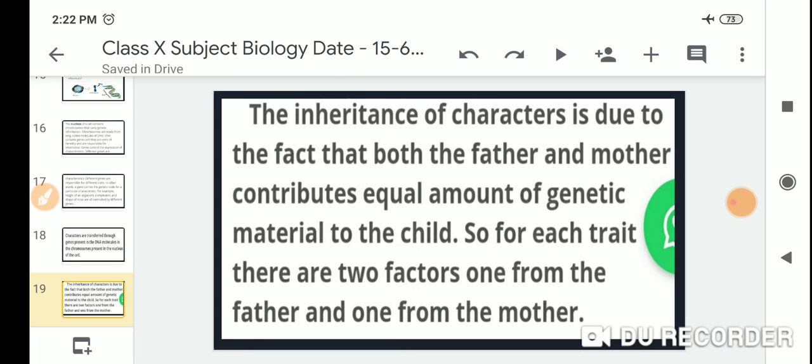The inheritance of characteristics is due to the fact that both the father and mother contribute an equal amount of genetic material to the child. So for each trait there are two factors, one from the father and one from the mother.